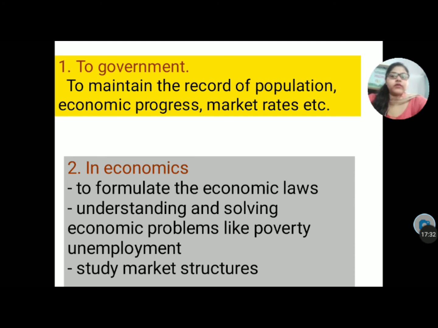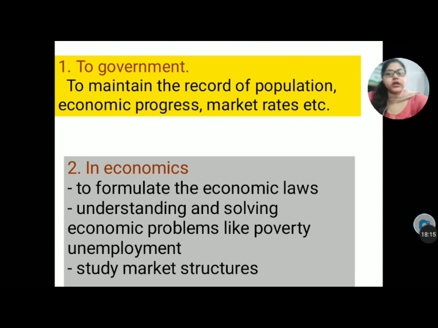To understand and solve economic problems like poverty and unemployment, we have to understand different kinds of problems. For example, poverty is the high need of the country. Poverty should be considered a very important part of the economy, how to eradicate poverty, how to absolutely remove poverty from our India. So we have to check the data, how much we have progressed this year, how many people are still below the poverty line or above it. Data is a part of your statistics.